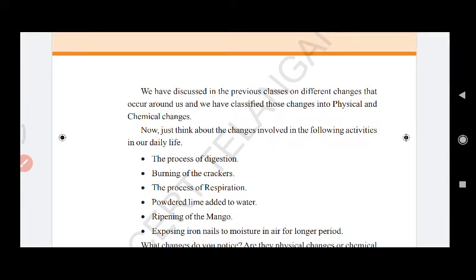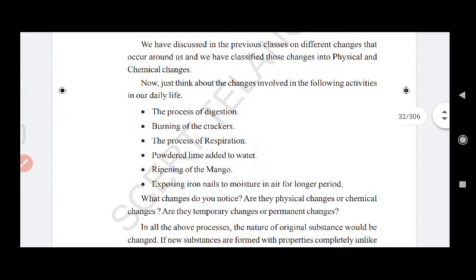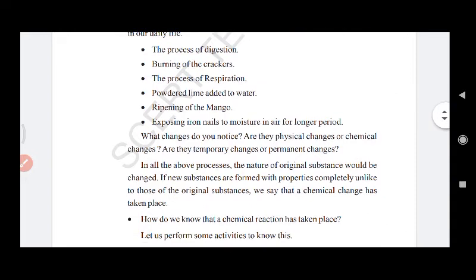So like the way we classified the changes as physical changes and chemical changes, here are some changes involved in activities in our daily life. We have to classify them as physical change or chemical change. The first one is the process of digestion, burning of crackers, the process of respiration, powdered lime added to water, ripening of the mango, exposing iron nails to moisture in air for longer period.